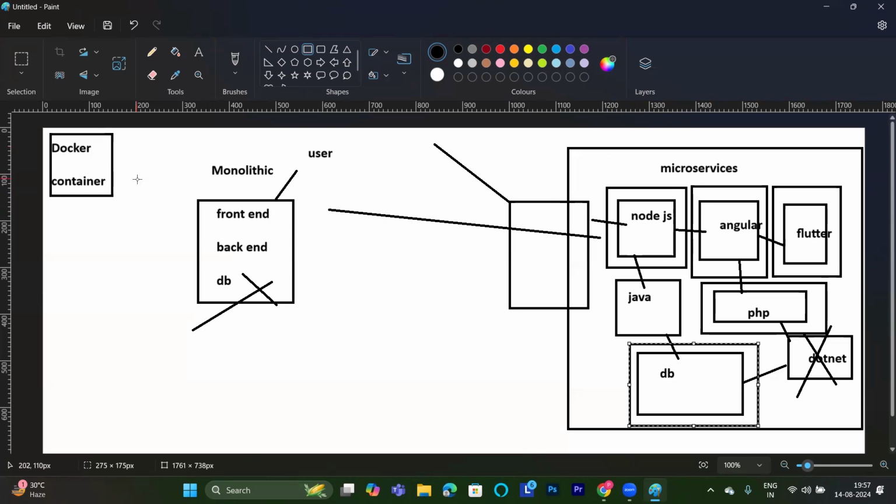What is the definition of containers? Docker here. Docker is OS level virtualization, one of the definitions I can say. What is Docker doing? Providing services on containers. What is a container doing? A container is providing a separate environment for our application to run. This we have to understand from here.